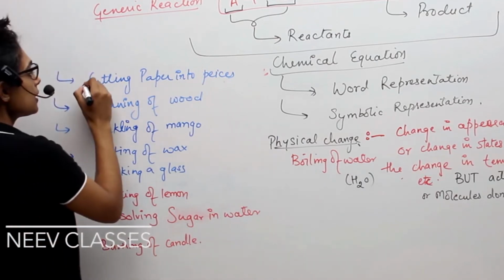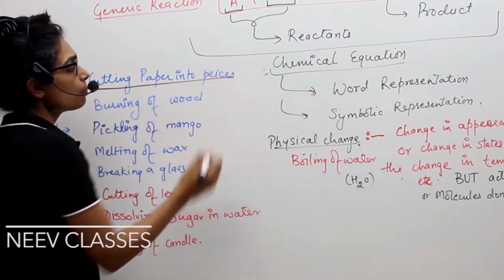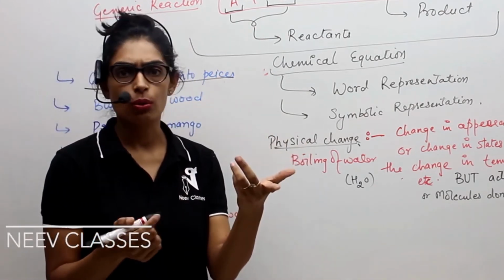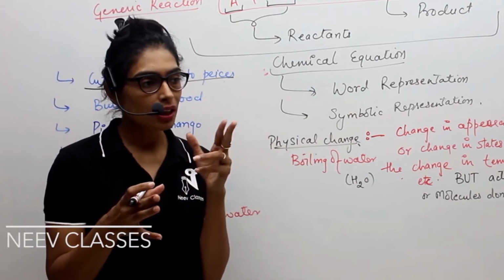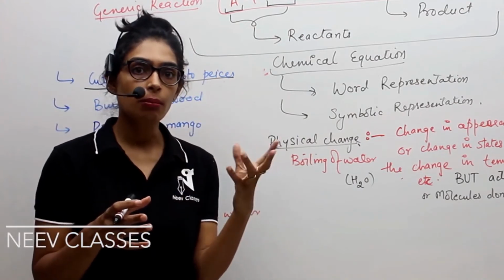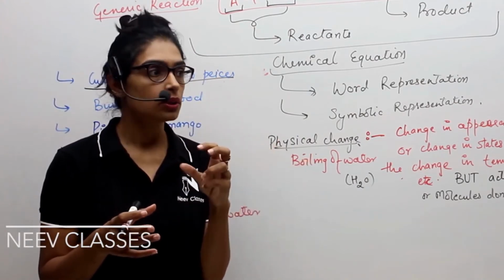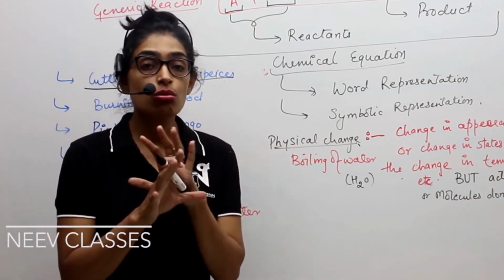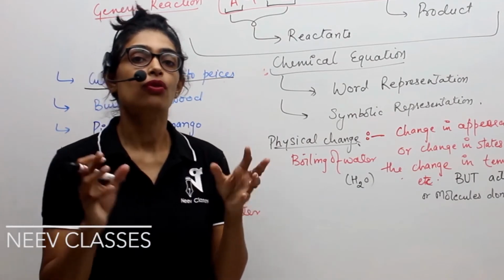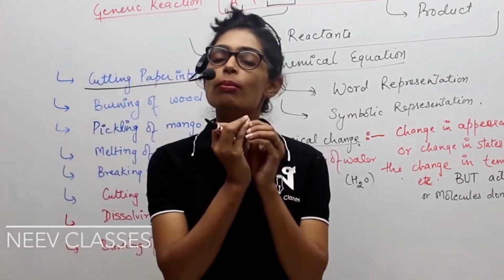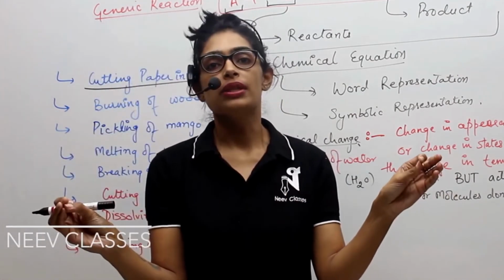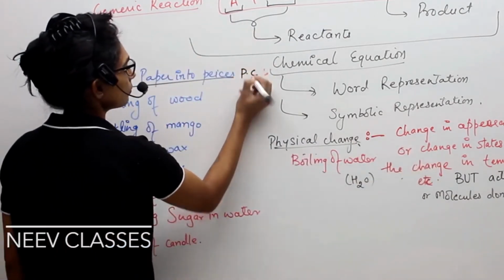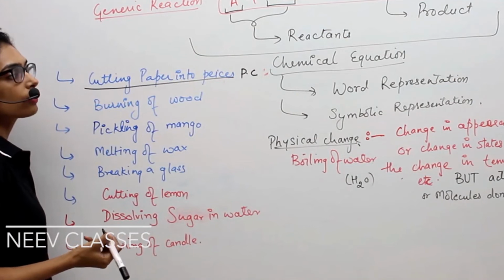So now, the first example is cutting paper into pieces. Paper is a substance made up of, let's say, cellulose or some chemical composition. If I cut it into pieces, will paper become a notebook? No. Will paper become a plant? No. Will it become tree bark? No. So no change in the chemical formula of the paper is happening no matter what size you cut it into. So this is a physical change. Physical change I'm mentioning with PC.